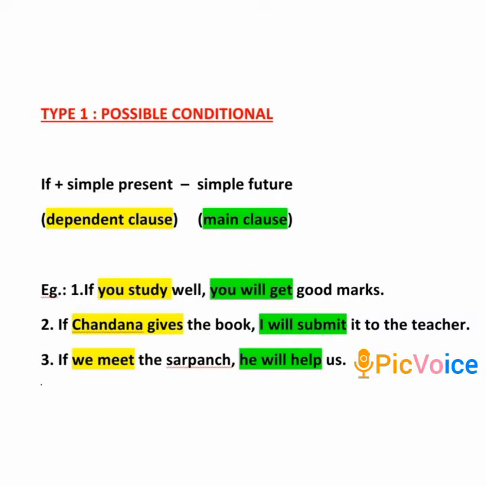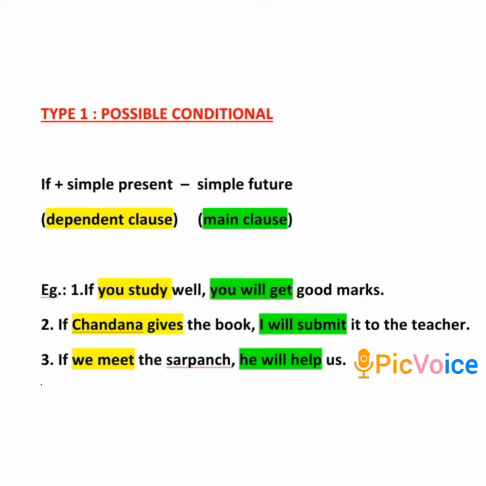Now look at the example that is given below. If you study well, you will get good marks. Here you can see that the highlighted part in yellow is in the simple present tense. It is the dependent clause, whereas the highlighted part in green is the main clause. It is in the simple future tense. It expresses a possible condition.